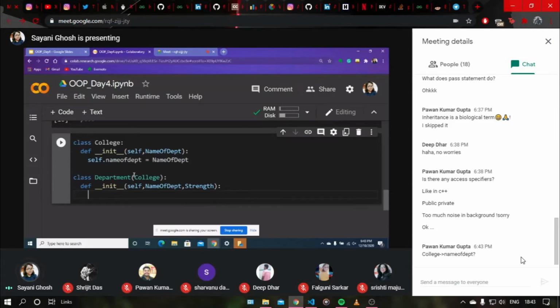So we have two ways to initialize the name of department attribute inherited from the college class. How can we do that? We can call the college init function.